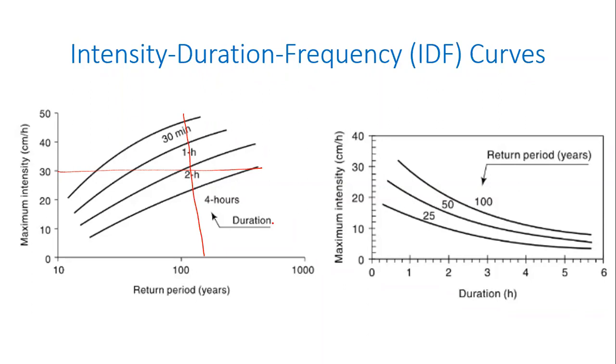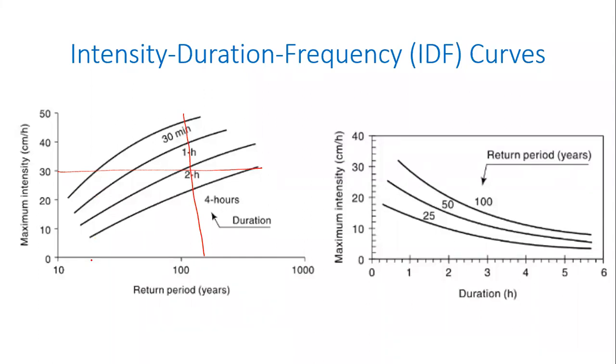Is everybody following along? So for instance, we'll look at the extreme here. This is the extreme point. To receive a rainfall event with an intensity of 30 centimeters per hour, which lasts for 4 hours, it may happen only once in, I don't know, this might be 500 years, or 600 years. It may not happen every year. Whereas to receive a 30 centimeter per hour rainfall event, which lasts only for 30 minutes, that may happen every 20, 30 years.